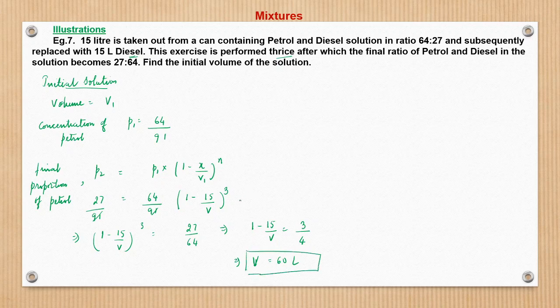Right? V or V1, whatever, V1 is 60 liters. So this is what we had to find, the 60 liter solution. So now I think the concept is clear. We are making use of this relation or the formula which we had learnt, right?